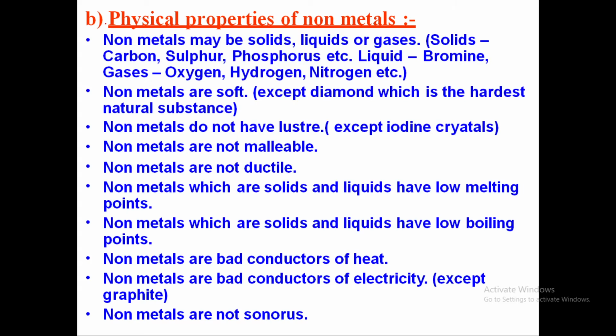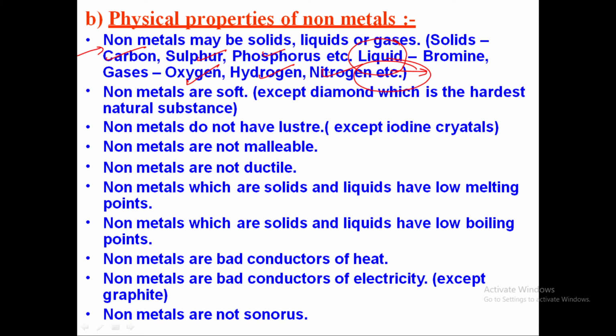Now moving towards the properties of non-metals. Non-metals can be in the form of solids, liquids or gases. Examples of solid non-metals are carbon, sulfur, phosphorus, etc. The liquid non-metal is bromine, and gaseous non-metals are oxygen, hydrogen, nitrogen, etc. So these are a few non-metals that we have in nature.